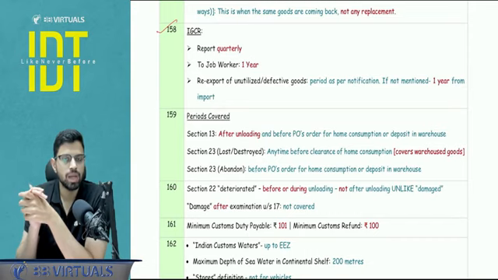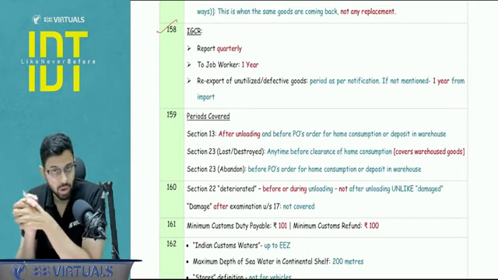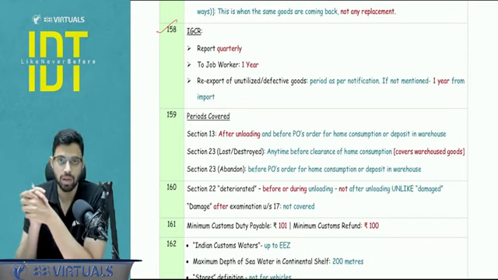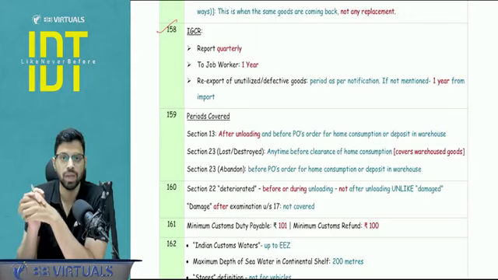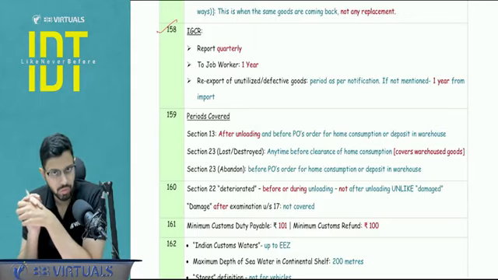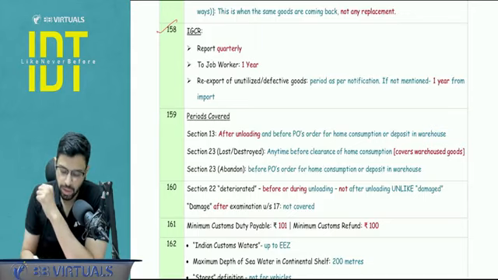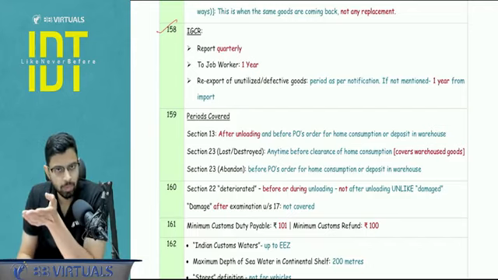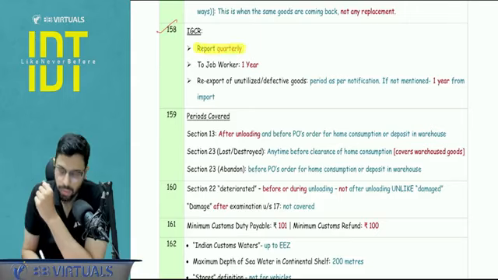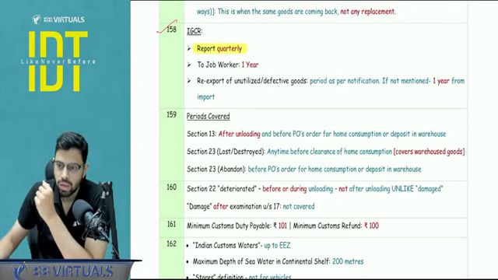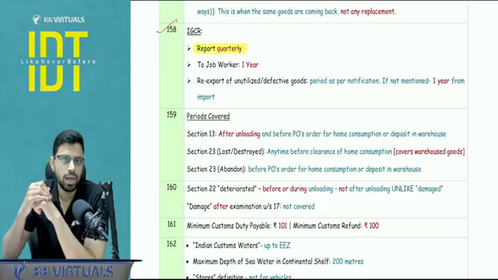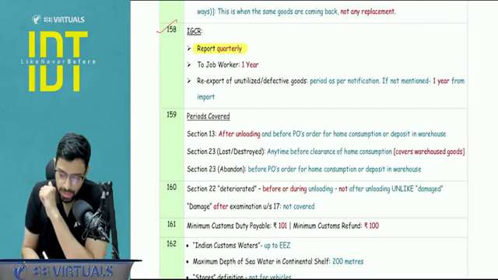IGCR, just a point to be noted here that IGCR is being tested a lot recently. In last 3-4 attempts, they have tested a lot of things, especially with the point of view of the depreciation and calculation of the duty. Certain changes recently that took place. Earlier, it was a monthly statement, monthly report basically, which was filed with the authority. But now it is quarterly reporting. Next, the goods can be sent to a job worker. Earlier, it was 6 months time limit. Now it is 1 year.